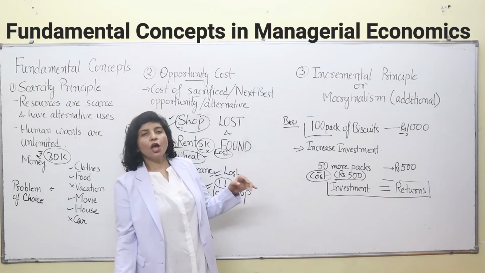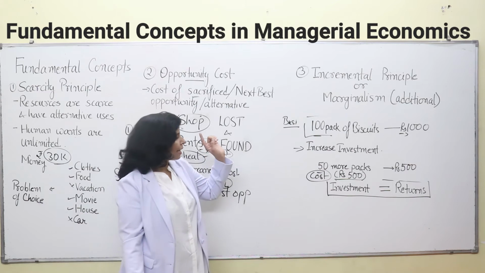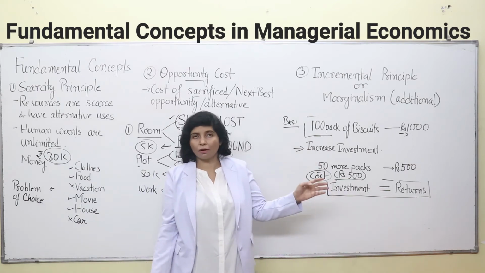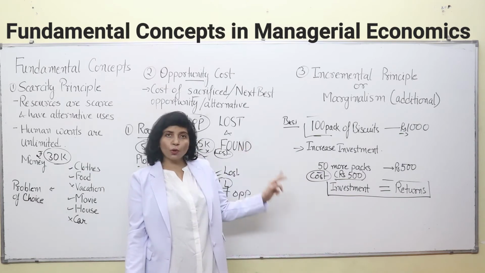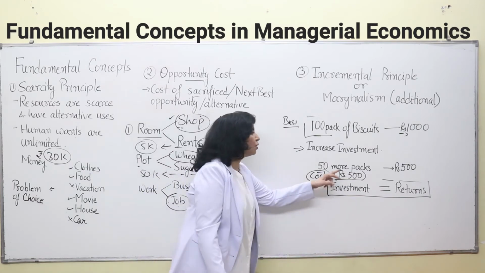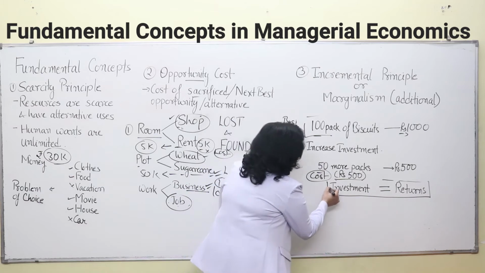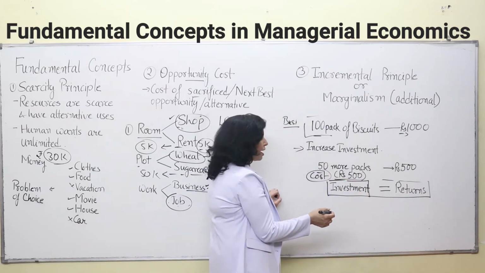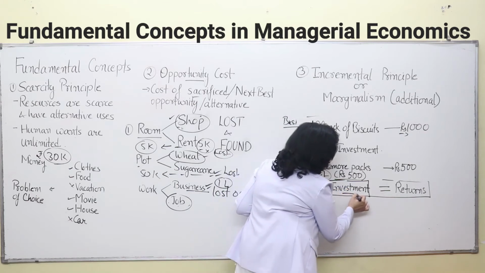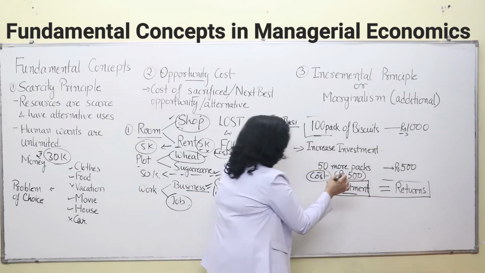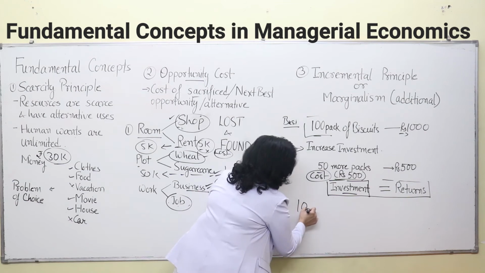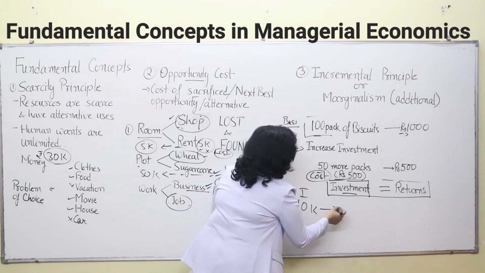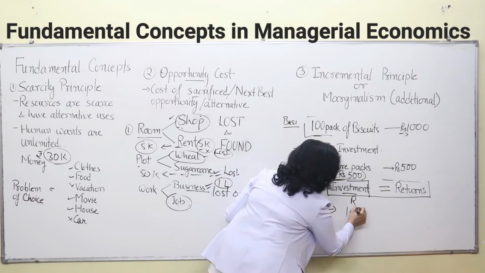So what will happen? You will evaluate whether the investment that you are supposed to do in your business is worth it or not. It is worth it only when your investment is equal to returns. Here, this is the equation. If the expansion of your business is required, then you have to see that investment should always be equal to returns. That means if you are investing 10,000 rupees in some business, that means this is investment I, returns should also be 10,000 rupees.